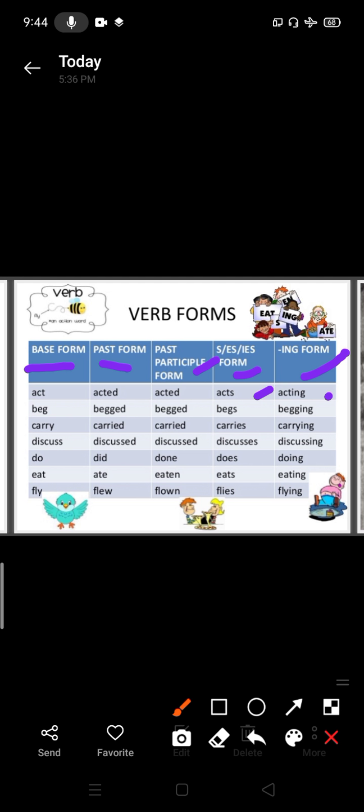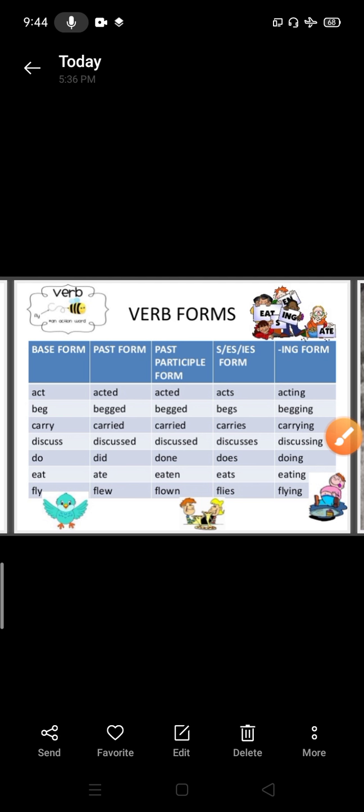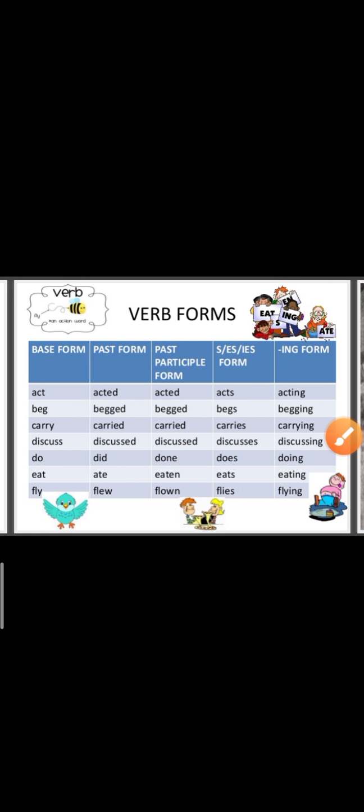Beg, begged, begged, begs, begging. These are some of the examples given here. Carry, carried, carried, carries, carrying. You have to remember all these forms one by one. You have to practice it thoroughly.